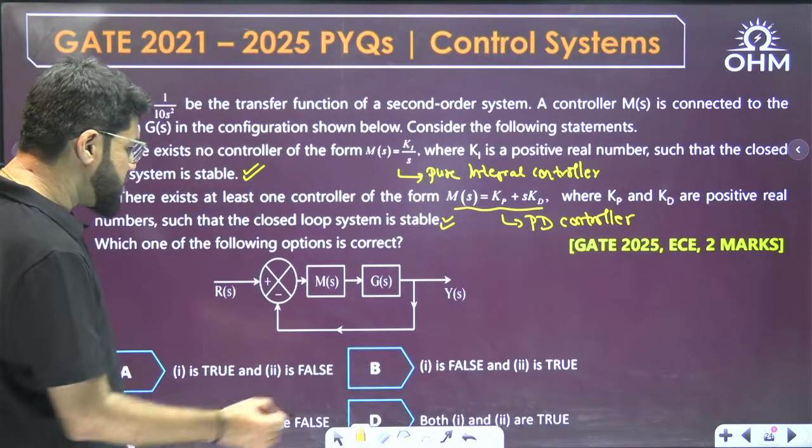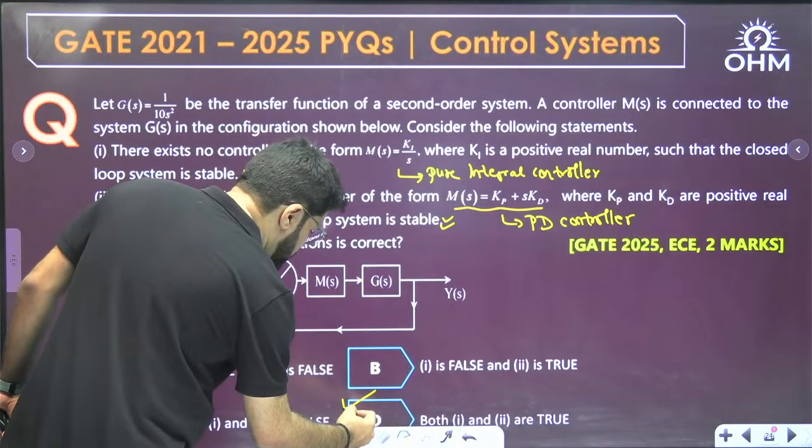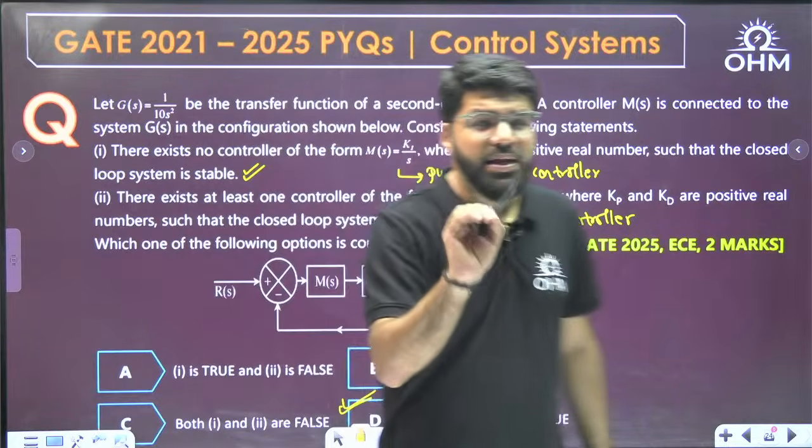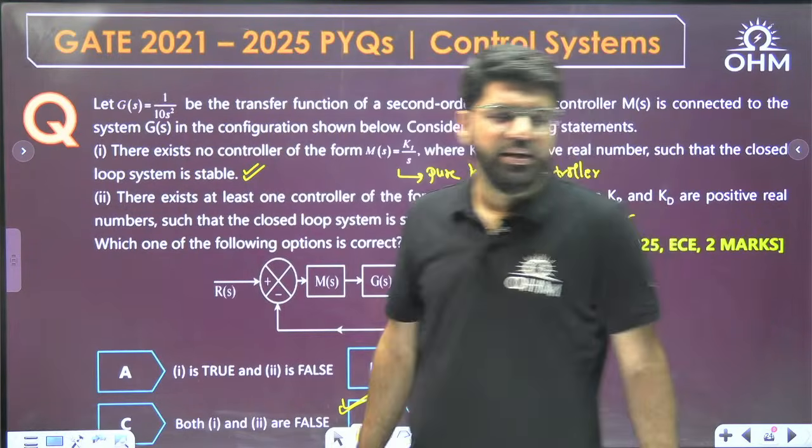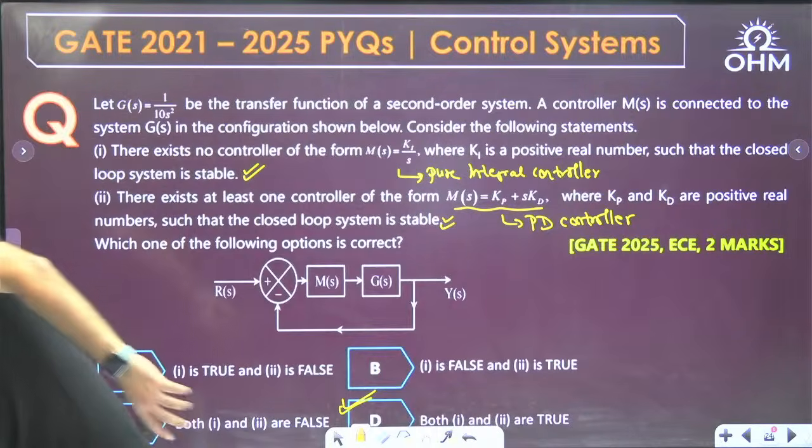So the correct answer is option D. Both the statements are true. Basic stability analysis. Correct? Yes, Sampath, correct answer D.